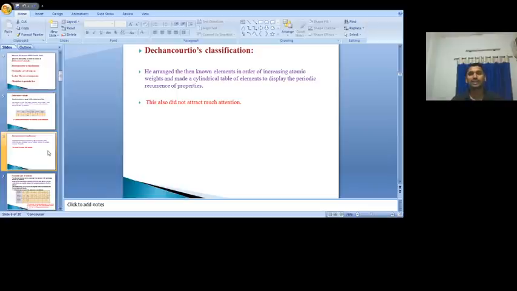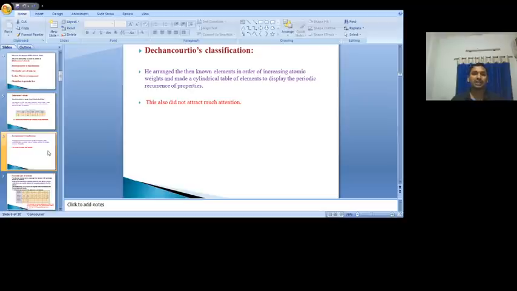So he was arranging the elements in the increasing order of their atomic weights in a cylindrical table, and when he was arranging the elements in the increasing order, what does he observe? The periodic reoccurrence of properties occurs. Periodic reoccurrence of properties means the elements which have similar properties come at certain regular intervals. That is called periodic reoccurrence.